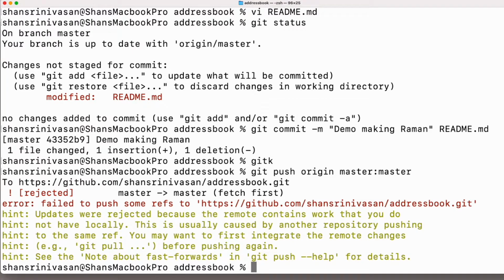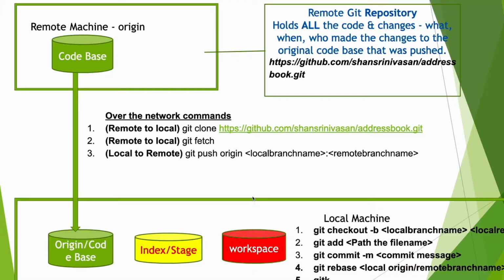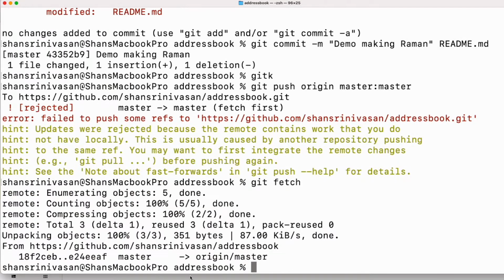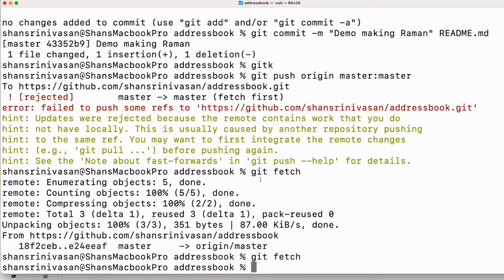So basically what he should do, other people say use git pull, but don't use git pull. Okay, don't. Just stay with me. Like I mentioned in this diagram, use git fetch, which is the over the network command. When you use git fetch, it syncs the remote code base with your local code base. So he does git fetch. Previously you saw there was nothing to fetch. When you do git fetch again, it doesn't do anything. By doing this, you will also know if a new remote branch was created, you will see it here. So when you do git fetch, Raman's local origin master got updated with remote origin master.